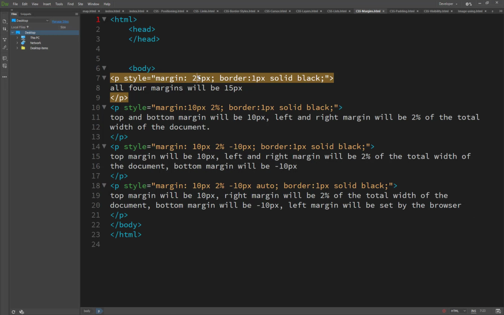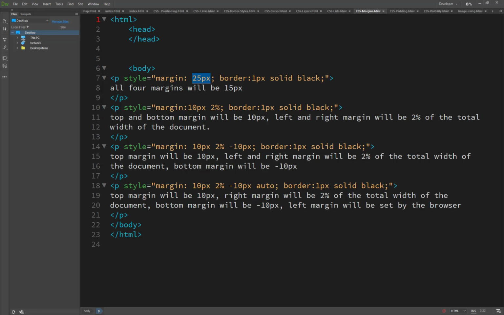If I write just one value, this property combines all four sides: top, right, bottom, and left.